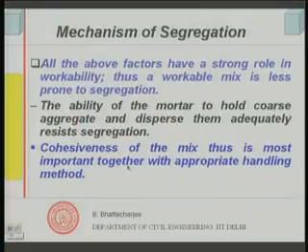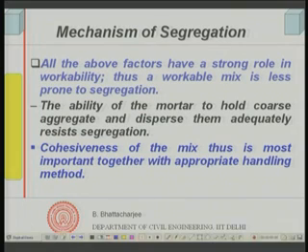Cohesiveness of the mix is most important, together with appropriate handling method, because if you handle it in a wrong manner, as we have seen earlier, it can cause segregation. A bucket with a wide bottom opening does not cause segregation. But if part of the batch is loaded on one wheelbarrow and another part on another wheelbarrow, this will definitely give a segregated mix.